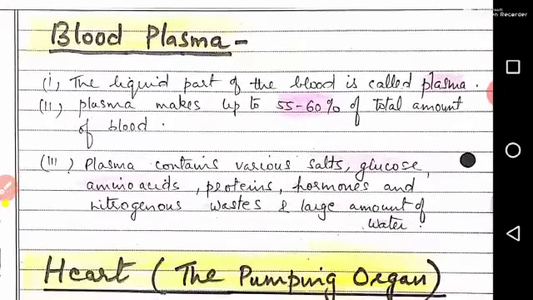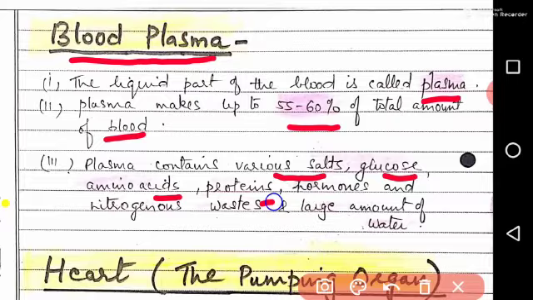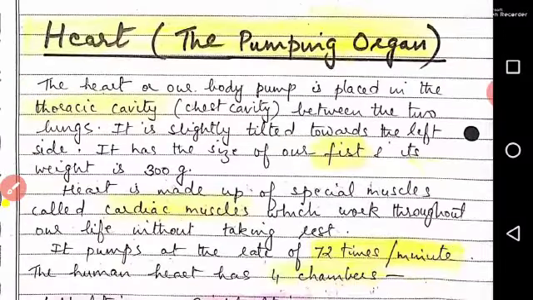Next part of the blood is blood plasma. The liquid part of the blood is called plasma. Plasma makes up 55 to 60% of the total amount of the blood. Plasma contains various salts, glucose, amino acids, proteins, hormones and nitrogenous wastes. Besides, it contains a large amount of water. So these were the three components of blood.